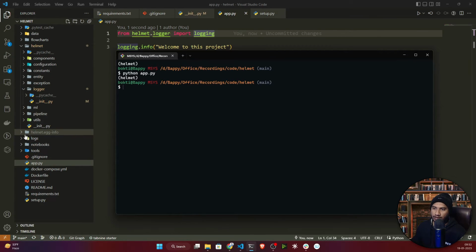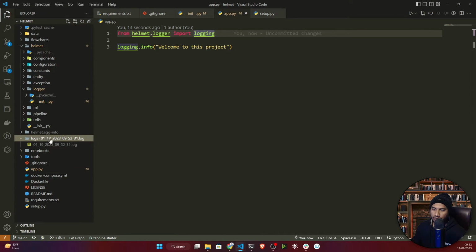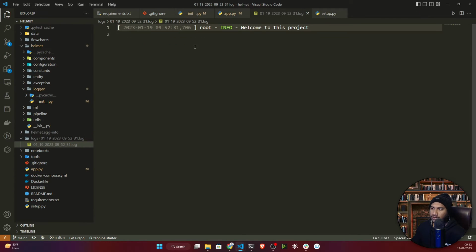Okay, it ran. Now here if you see, it has created one logs folder. Inside logs it has created one timestamp folder, the current timestamp, and inside that it has created this log file. Now I'll open this one. See, it has saved the message. So what information is it saving? It is saving the timestamp, like your ASCII time. It is telling from where this file has been run. It has been run from our root, and the information log it has saved. So these are the pieces of information it will save.